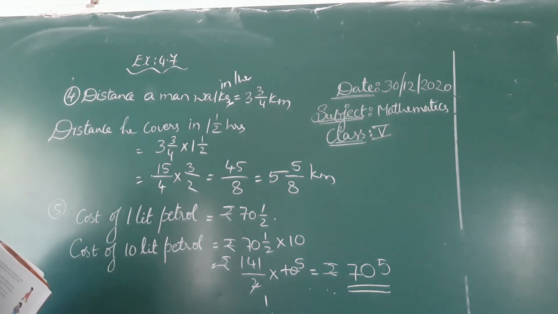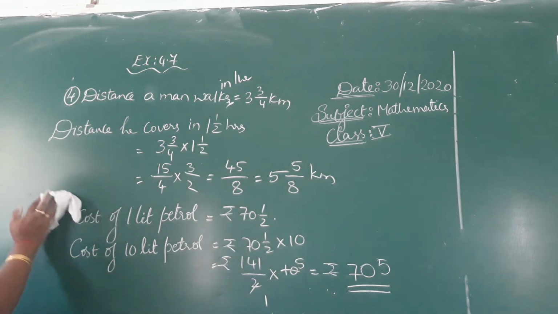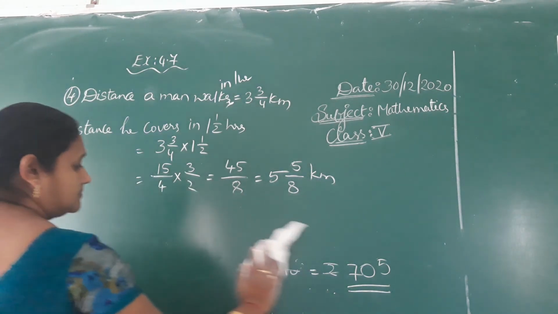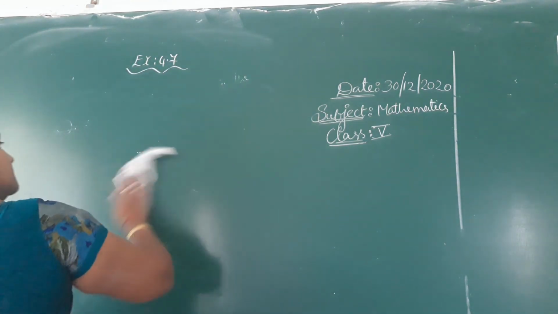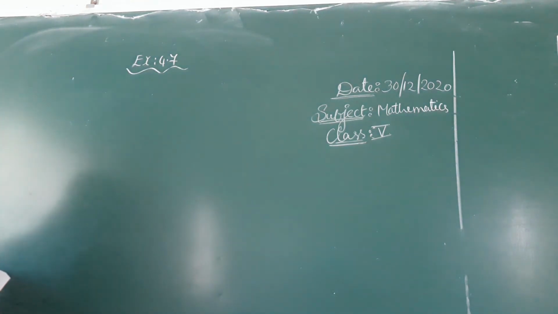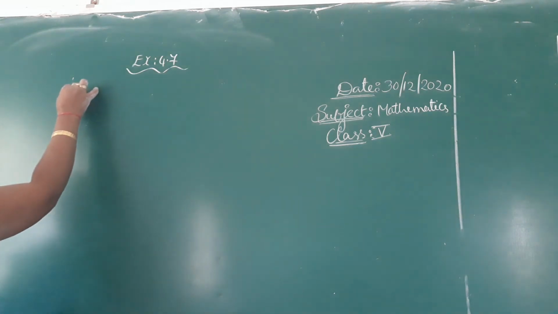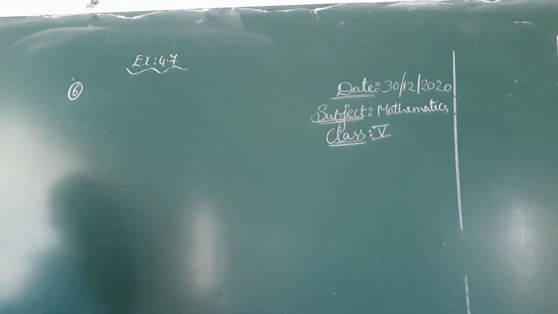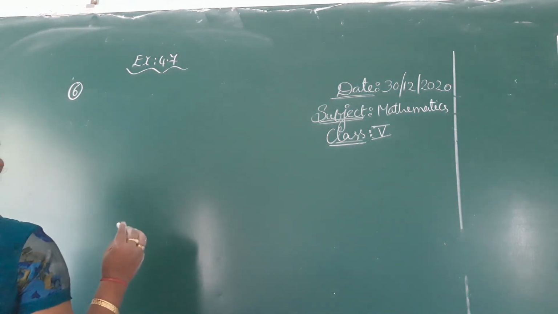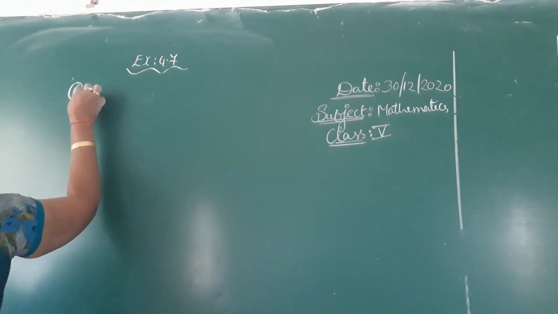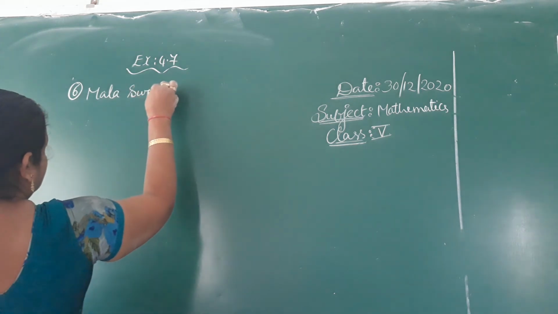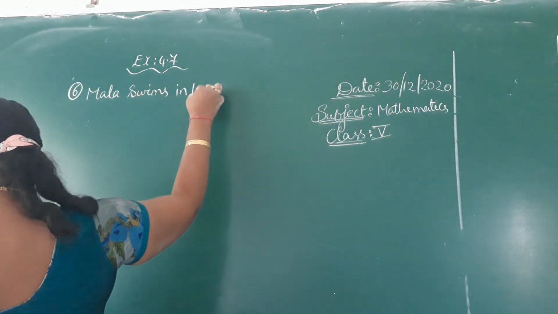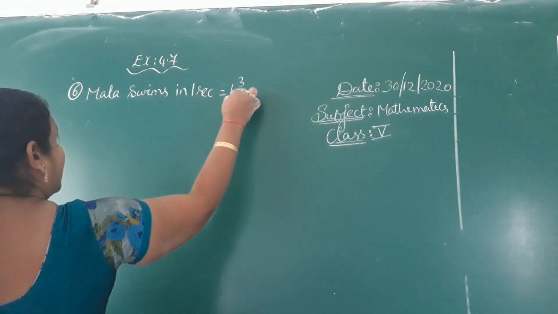See the next one. Sixth one. Mala can swim in 1 second 1 3/5 meters.